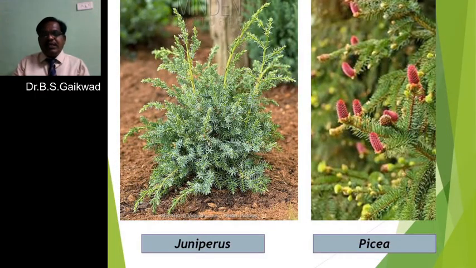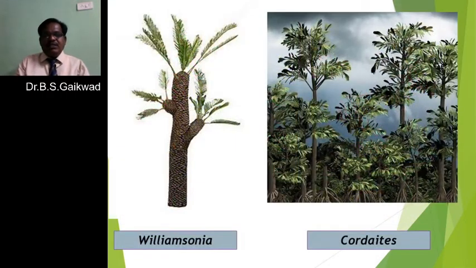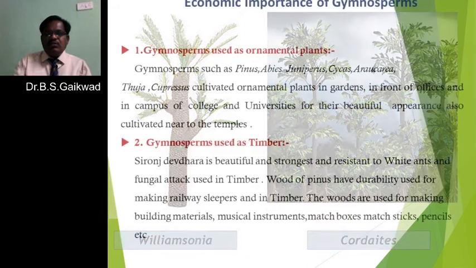Then Juniperus is there. Juniperus is also one of the ornamentals in the gymnosperm, and they are found in the botanical gardens. Then Picea is there. This is one example of the gymnosperm. One more example, Williamsonia. Then there is the order Cordaitales, and the example of this order, Cordaites, is also one of them.